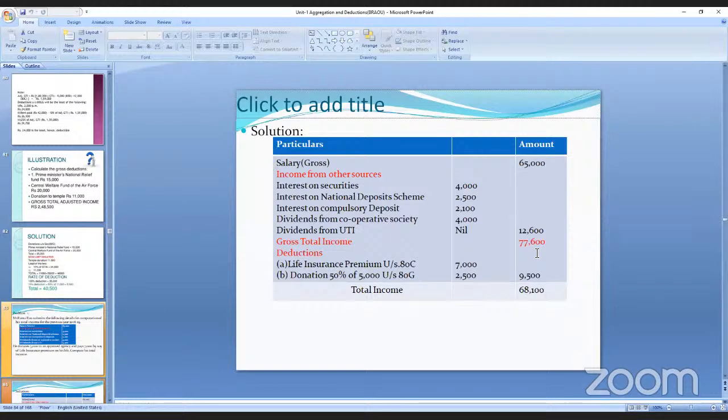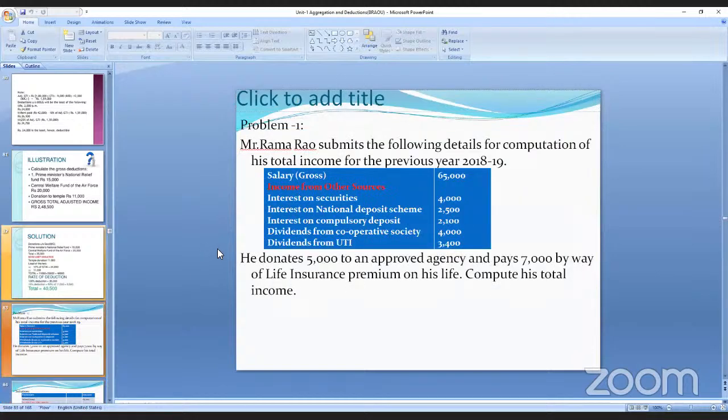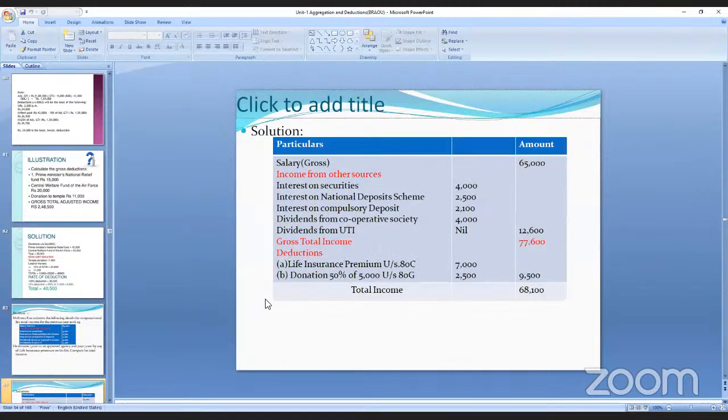He paid the insurance premium. How much is he paying as insurance premium? Here, 7,000. He also donates 5,000. His donation under section 80G, you should take 50% of the donation, whatever you are paying. So that is 2,500. Then it is 9,500.